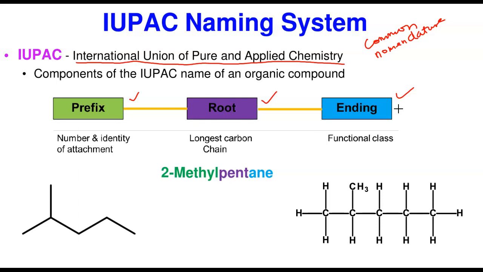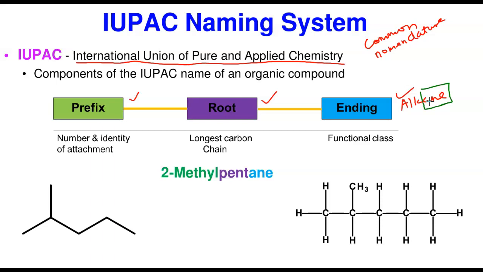Is it an alkane? It's going to end in A-N-E. Is it an alkene? It ends in E-N-E. Is it an alkyne? It ends in Y-N-E. That is exactly what I said. For alkanes, which we are considering today, the name will end in A-N-E because that is the functional class. The root will be the carbon chain, and the ending will be this A-N-E. That's what we'll be talking about today.